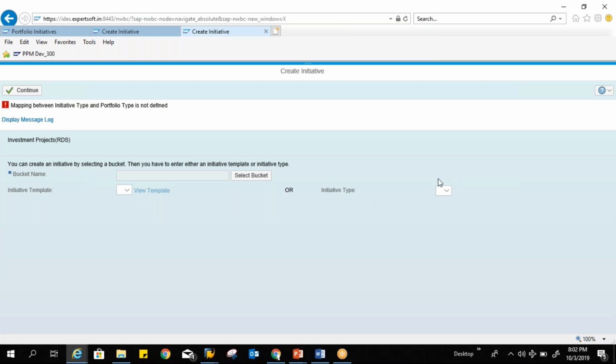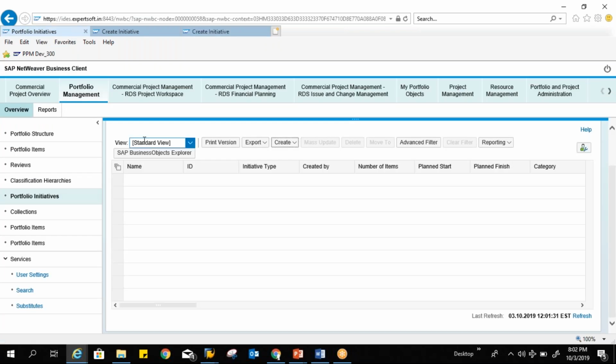I can create an initiative by copying from an existing template created by the administrator, or I need the configuration in the initiative type. This is a profile which controls all the functionality of the initiative. But if you see, I'm not having anything here. The mapping between initiative type and portfolio type is not defined. So let me select another portfolio type where I have the values. I just want to show you the existing one first.